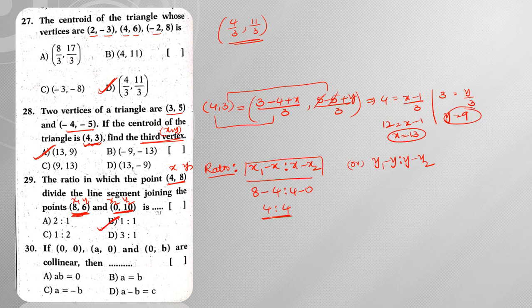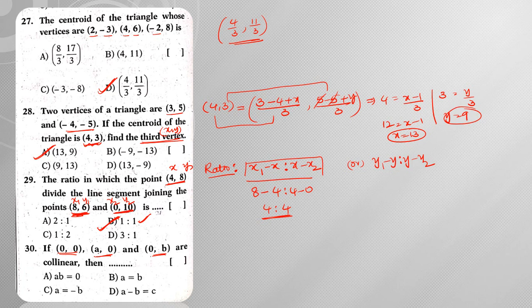Hence the answer is 1 is to 1. So whenever 1 is to 1 is the answer, what can we say? This (4, 8) is the midpoint of (8, 6) and (0, 10). Right, next, if (0, 0), (a, 0) and (0, b) are collinear.